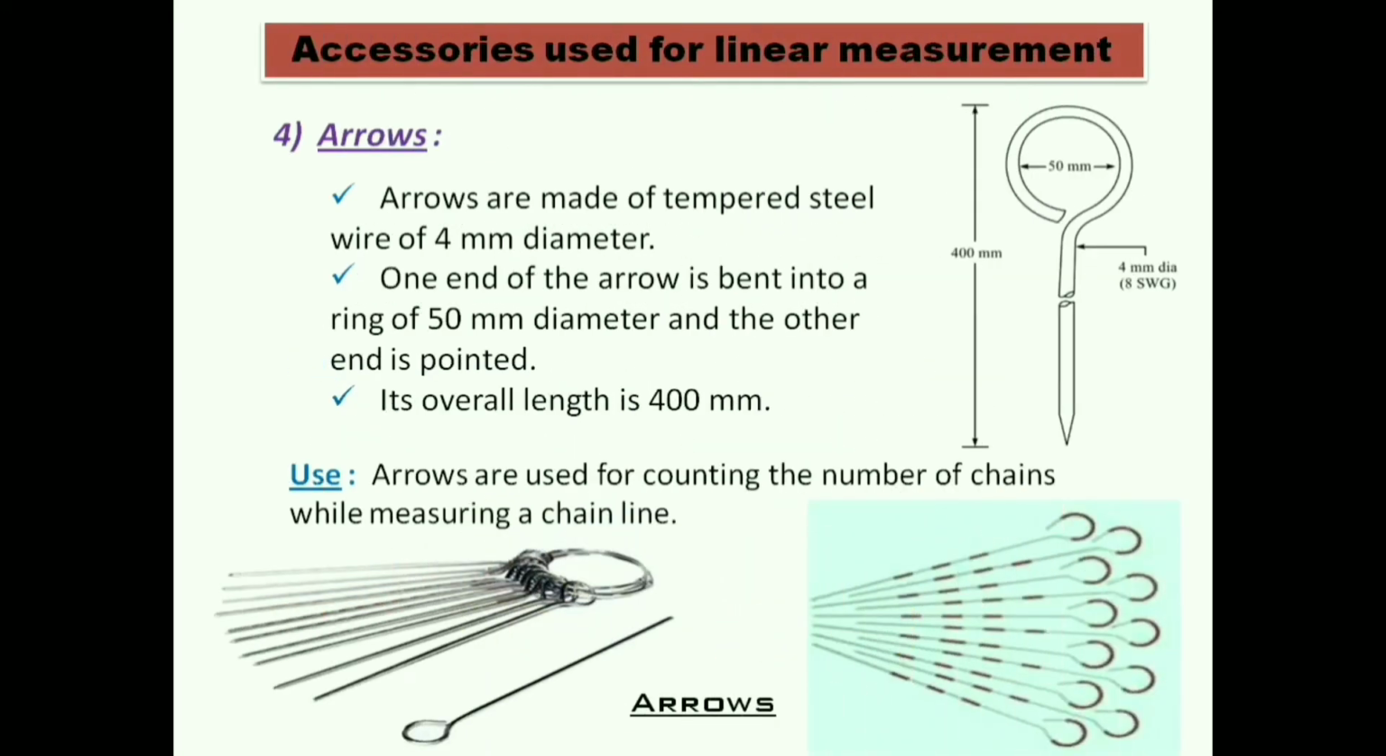So next, our fourth accessories is arrows. Here we can see this is called the arrows. These are 4 mm in diameter and overall length is 400 mm. One end of the arrow is bent into a ring of 50 mm diameter and the other end is pointed. Uses of arrow: arrows are used for counting the number of chains while measuring a chain line.